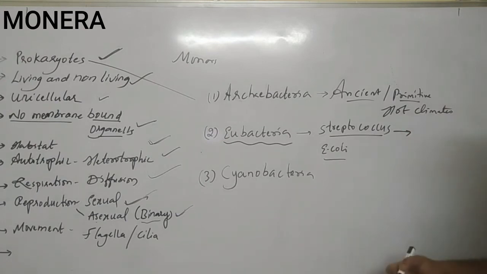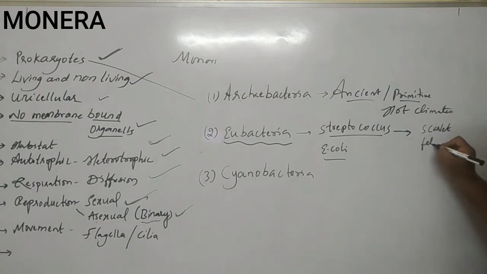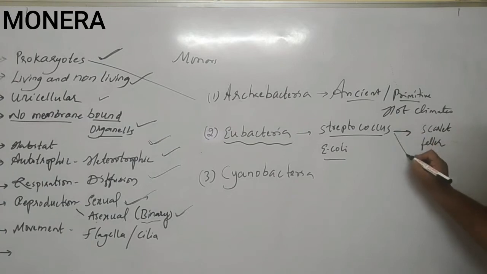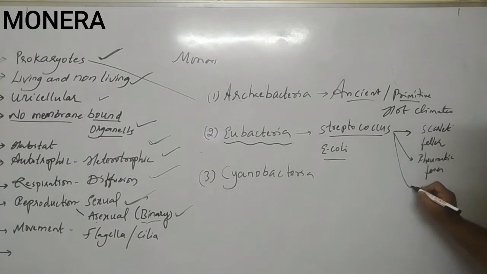There are a number of diseases, but I'll give you some examples: scarlet fever, rheumatic fever, and also some kinds of throat infections.